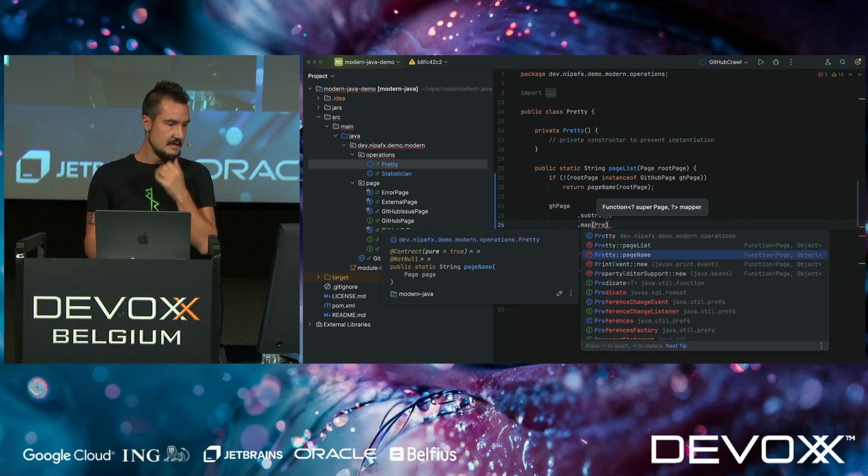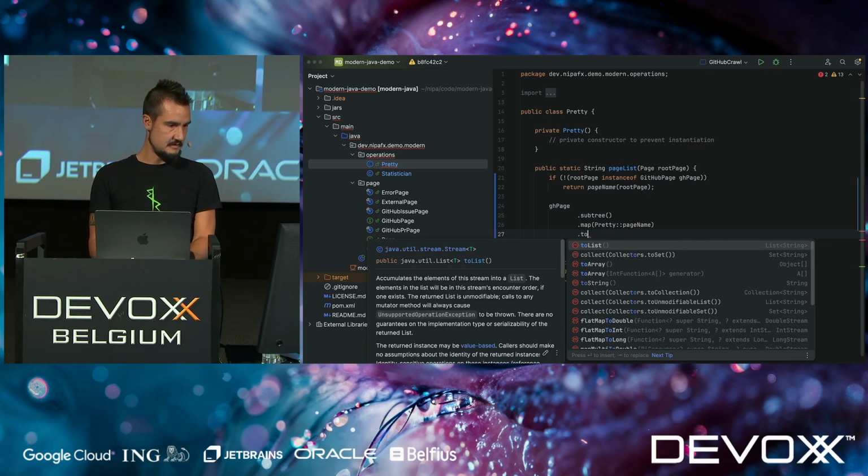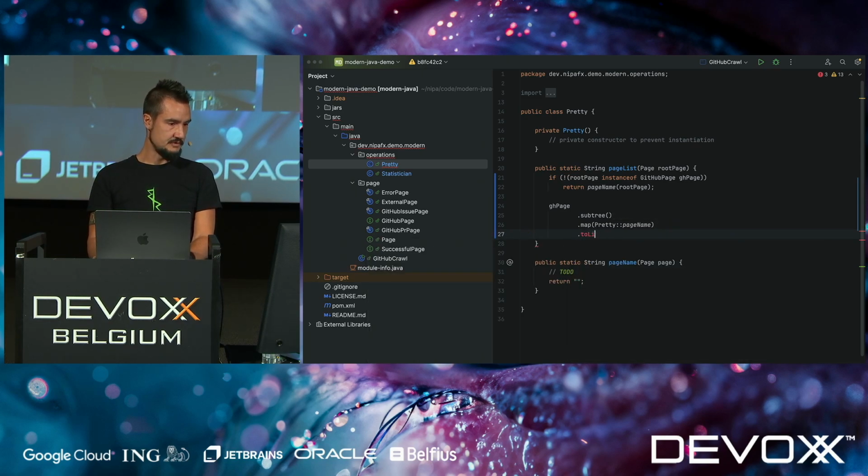So let's do that. This is going to be page name, and then a toList, and oh no, so we need to join this into a string, right? Yes, we need to join this into a string.